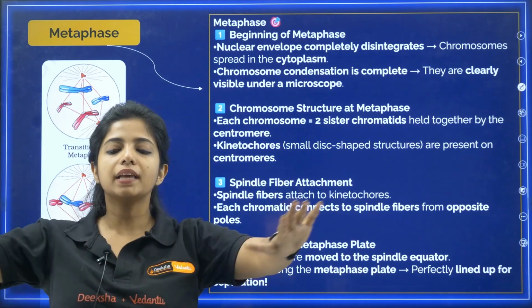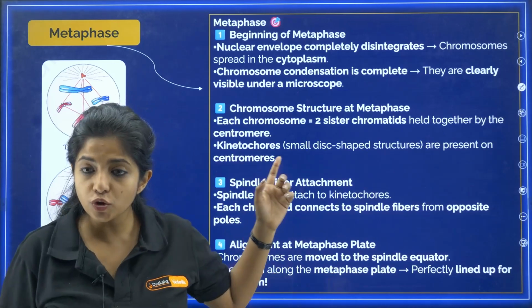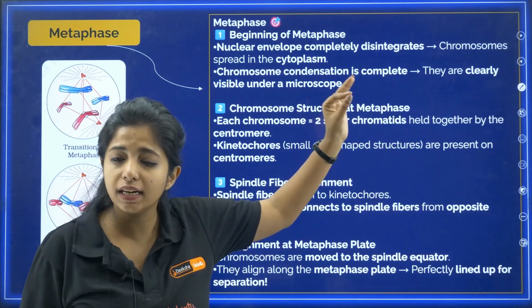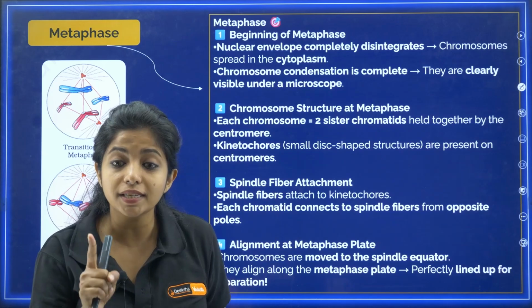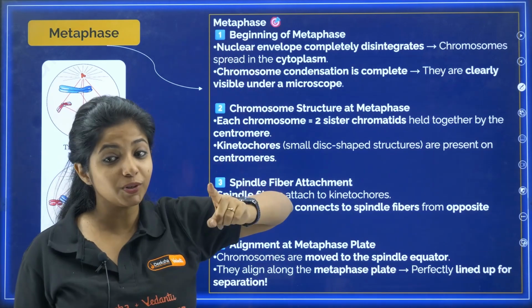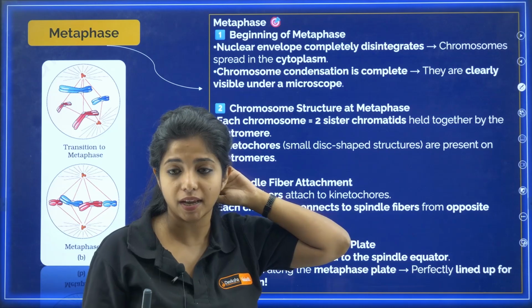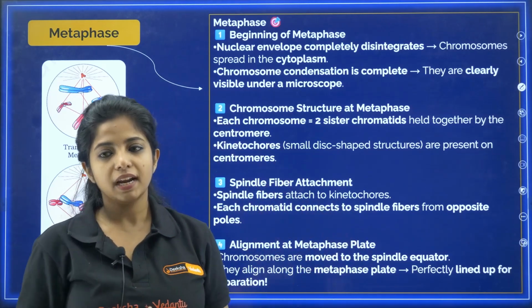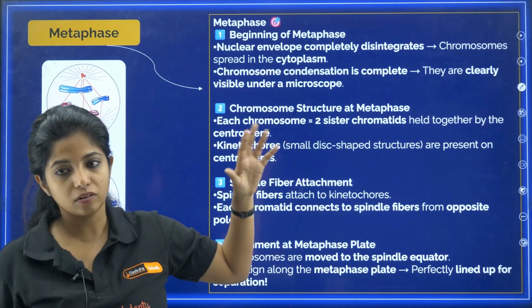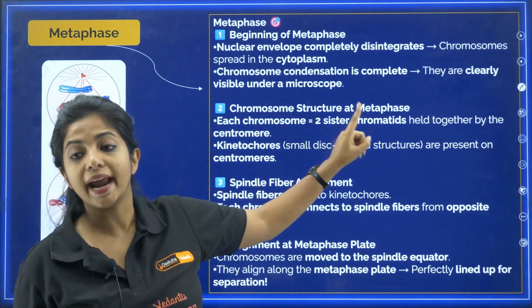Chromosomes are spread in the cytoplasm. Now chromosome condensation is complete. They are clearly visible under a microscope. Children, where did chromosome condensation start? There in the prophase. I told you it is not going to end there. It's still happening. I told you there is no clear distinction. The nuclear envelope also started disintegrating there, but over here it has finally completed. Here chromosome condensation has also completed. Now the chromosome structure at metaphase.